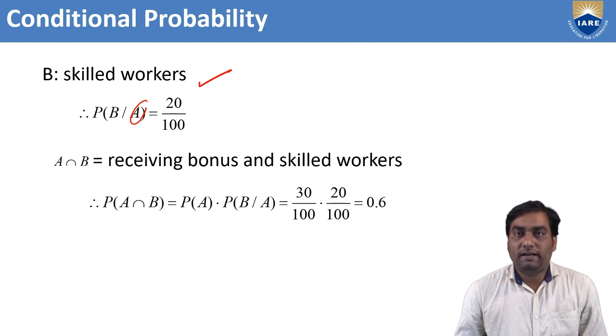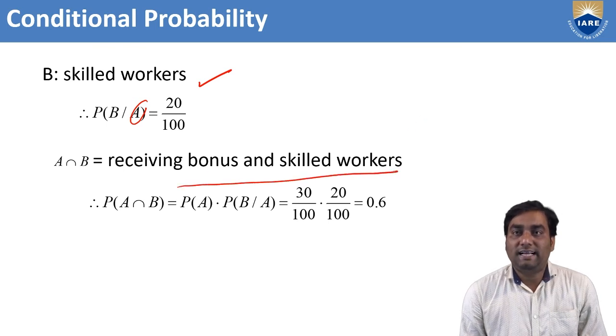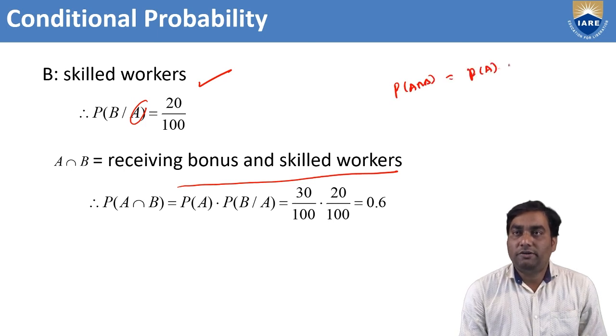Now we require A intersection B, receiving a bonus and being skilled. Formula: P of A into P of B by A, which is 30 by 100 into 20 by 100, which is equal to 0.06.